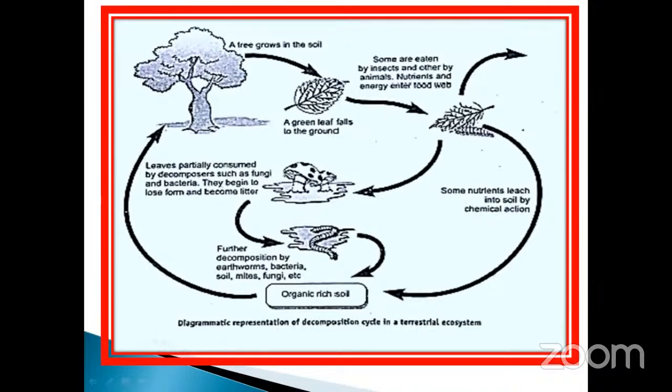This is very, very important. Nitrogen-rich detritus can be easily degraded. Having a low amount of lignin and high water-soluble substance like sugar, it decomposes relatively rapidly in nature. This is very, very important, my dear. When the decomposition is very rapid, they may ask assertion and reasoning questions, and sometimes they may ask direct questions also.